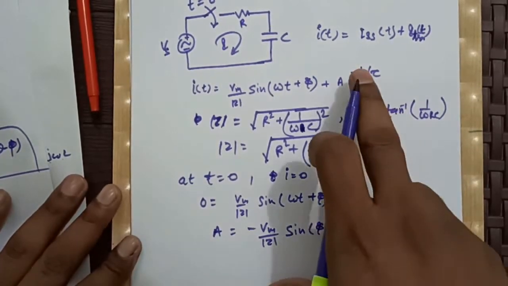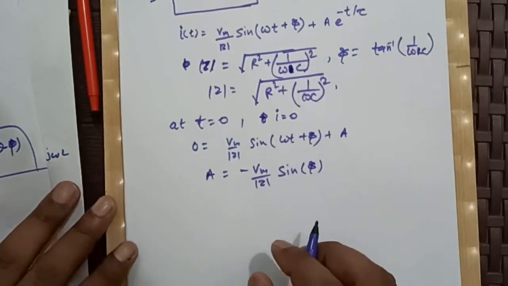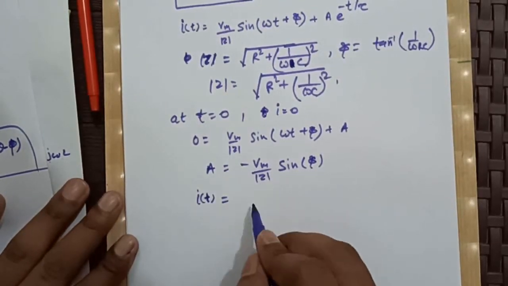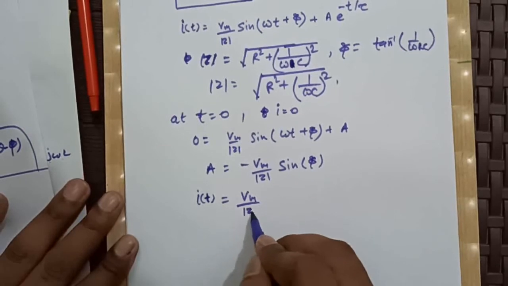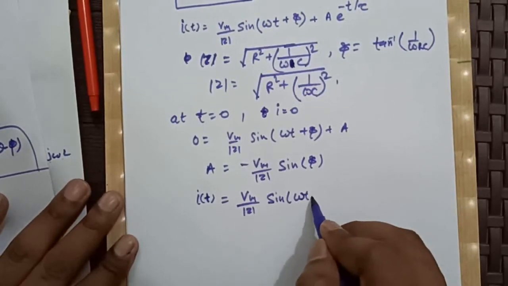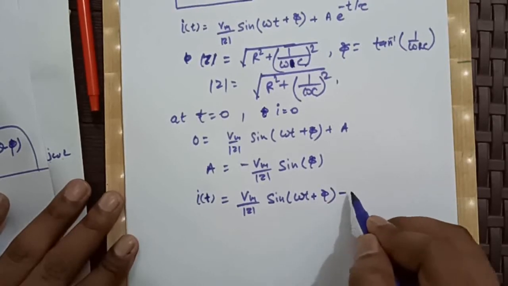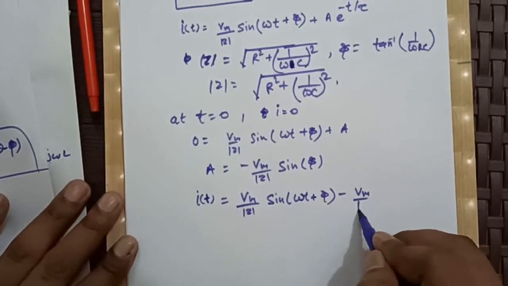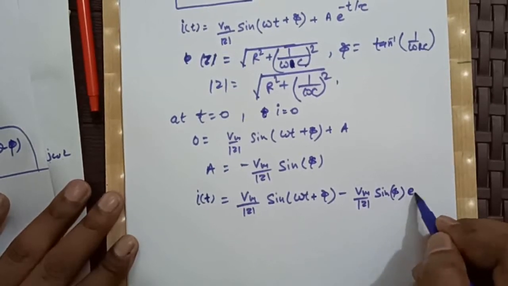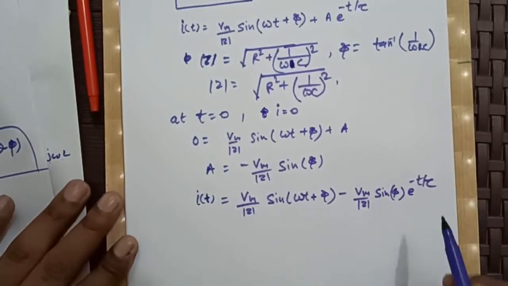Putting this value here, we will have the complete solution as i equals Vm by mod z sine of omega t plus phi minus Vm by mod z sine phi e to the power minus t by tau.